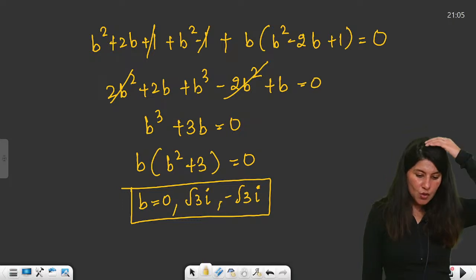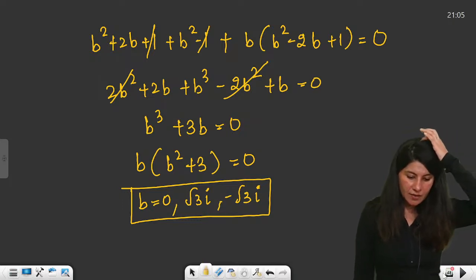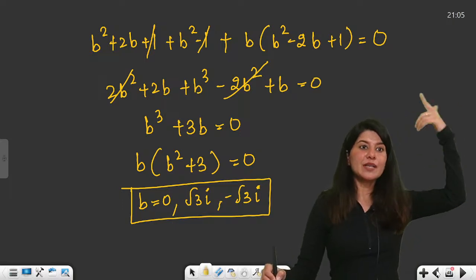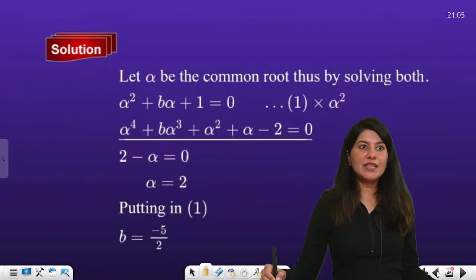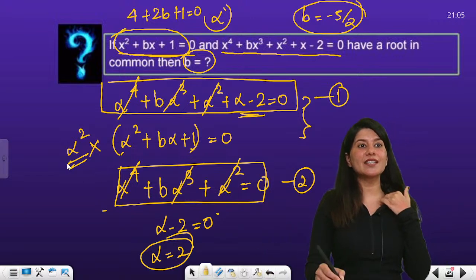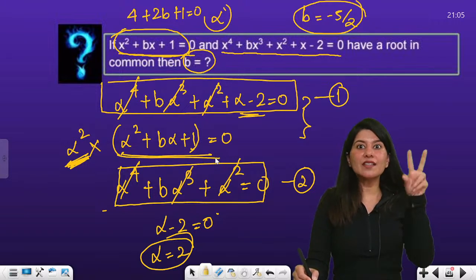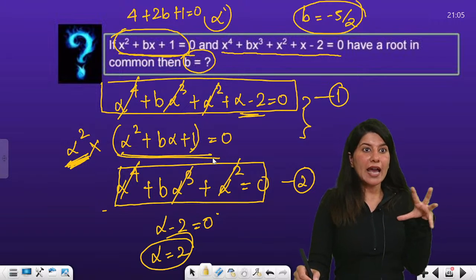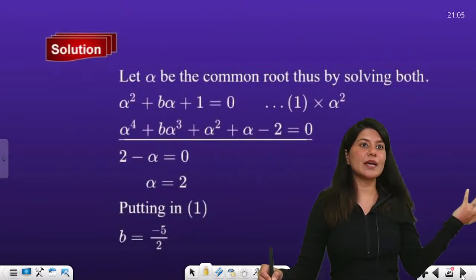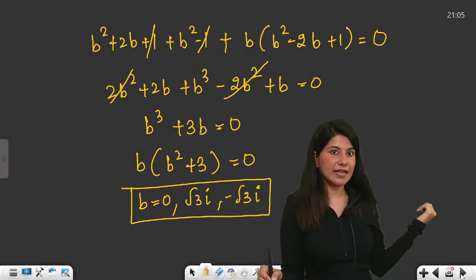No, ping pong, no. I wanted to square. So ping pong is having a doubt. In the previous question, I was about to square. But then I realized that squaring is making things more complicated. So what I did is I multiplied alpha square in this so that it will become alpha raised to power 4, and it was making more sense, the question easier. So that's why I multiplied with alpha square, right?